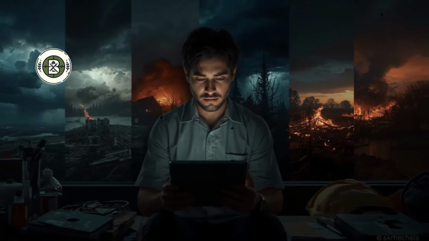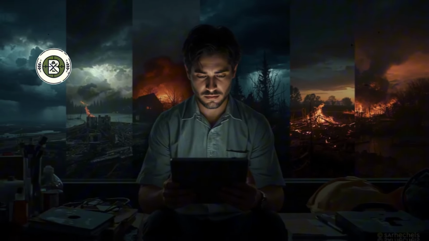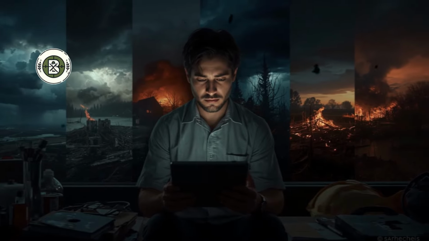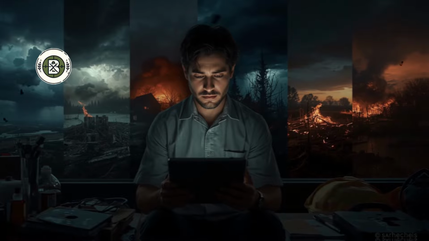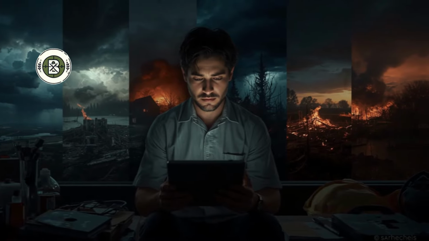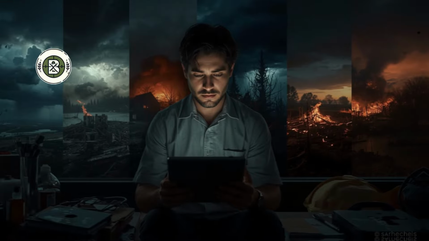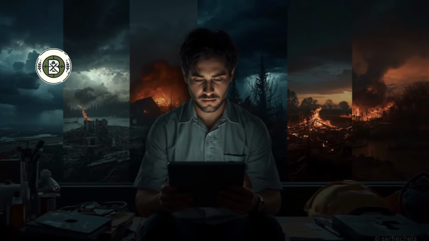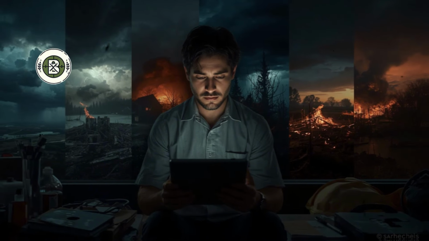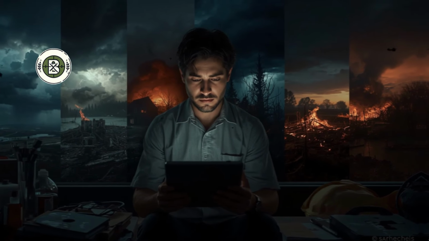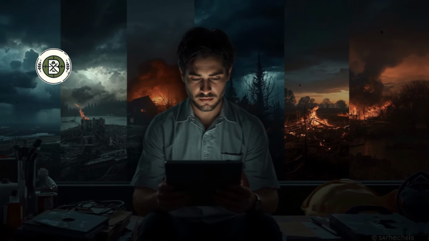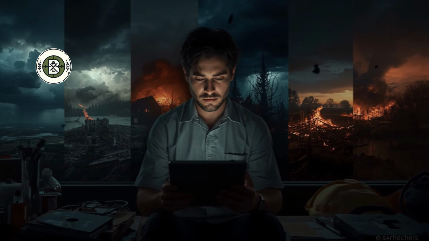Conclusion: the end is not fiction, it's prediction. Collapse gives no warning. It happens silently, in parts, in layers, until it becomes too obvious to ignore. Being prepared is not paranoia. It is prudence. Real post-apocalyptic scenarios have already occurred in dozens of countries on various scales. The question is not if it will happen. The question is, when, and in what condition will you be when it does?